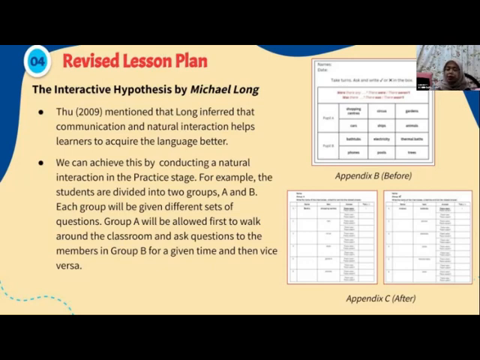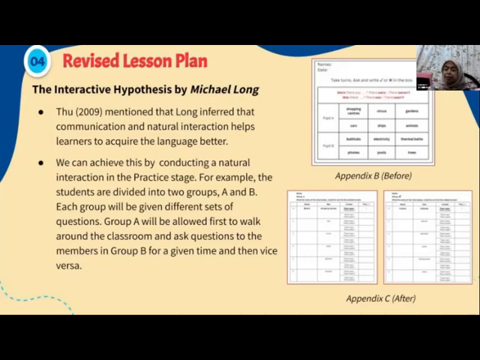So it is possible for them to acquire the language better when they are grouped instead of in pairs. When they make mistakes, they can also help each other to improve in so many factors, because it is true that children also learn better when they communicate with their peers to discuss something. Okay, that is all from my part.